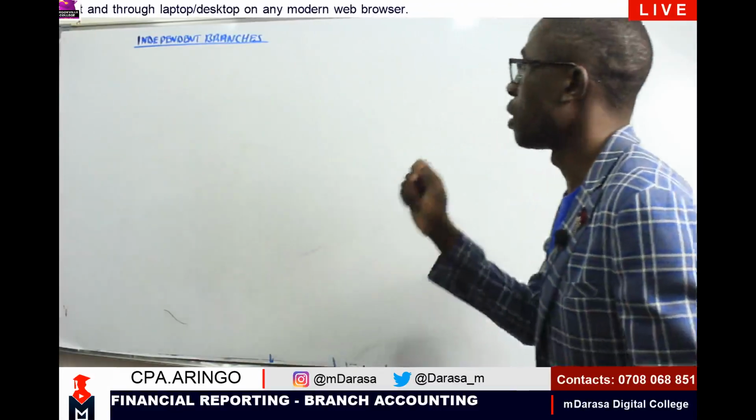I am your instructor, CPA Ringo Frederick, and today's class is a continuation of what we were doing earlier. Today we are going to introduce a new concept. Remember, when we introduced branches, we mentioned that we'll be having three types of branches: dependent branches, independent branches, and foreign branches. So far we've covered dependent branches. We've looked at various scenarios on how we can deal with dependent branches. In our class today, my good students, I want us to talk about independent branches.